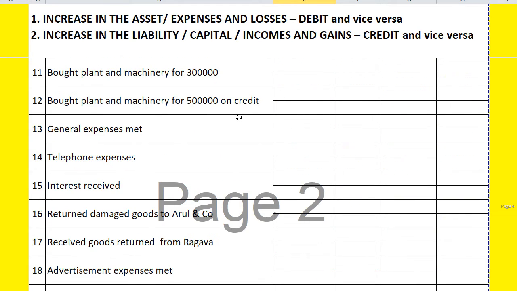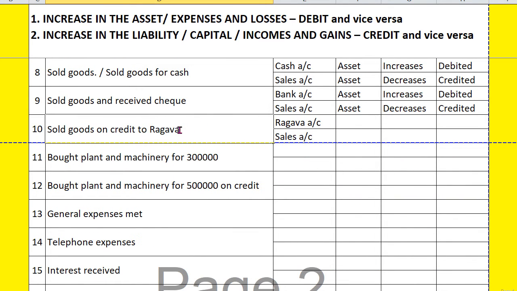But here we sold goods to Raghava. We have to collect money from him. So he is a debtor, and we have to debit the debtors account. A business concern will have a lot of debtors, so it is highly difficult to open a separate ledger account for each and every one. Instead, we can have a collective debtors account. All these accounts will be mingled with it. So debtors account and a sales account.